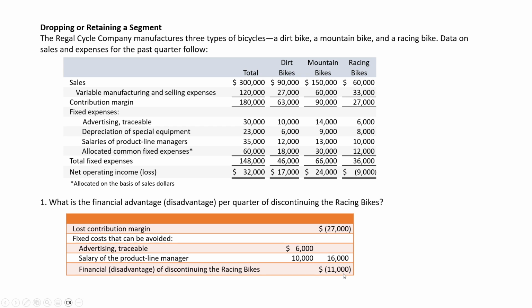The important thing here is it's easy to lose perspective of what the decision making is. If we get rid of racing bikes, we lose more in contribution margin than we save in fixed costs, which means we would take $11,000 of profit away from the company if we got rid of racing bikes. So we would want to keep racing bikes. Again, this would be an $11,000 disadvantage. Now, that answers the question.